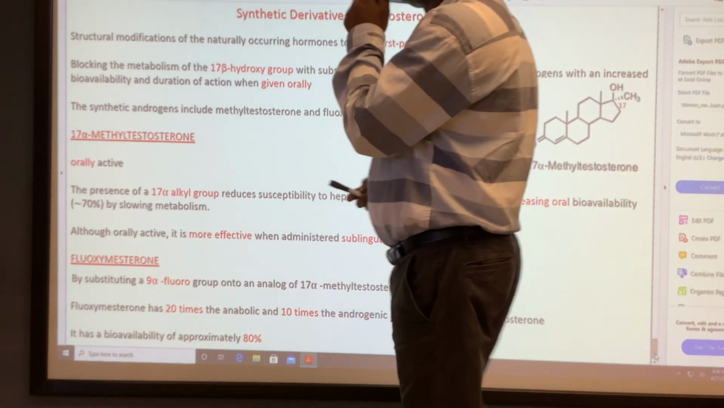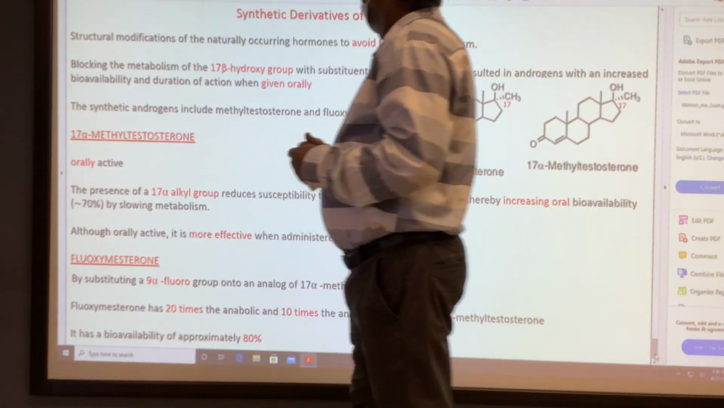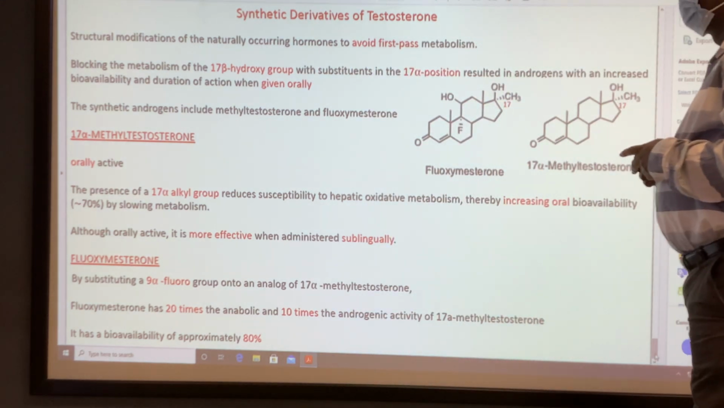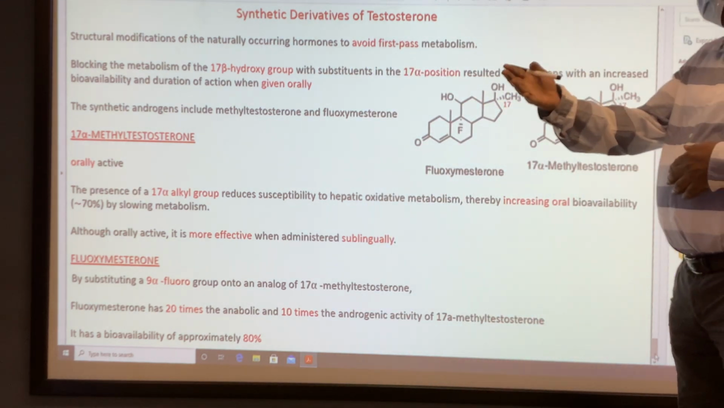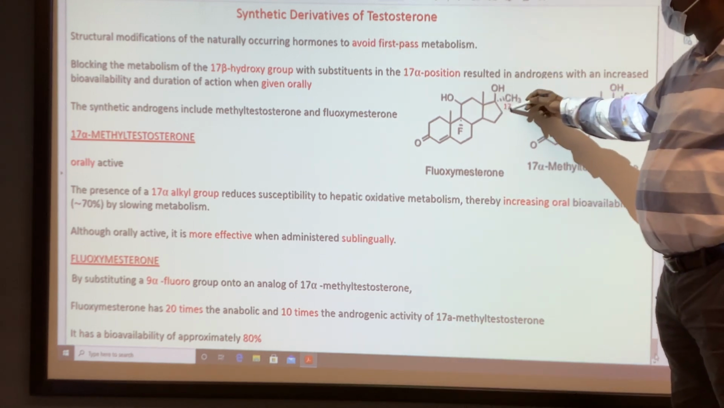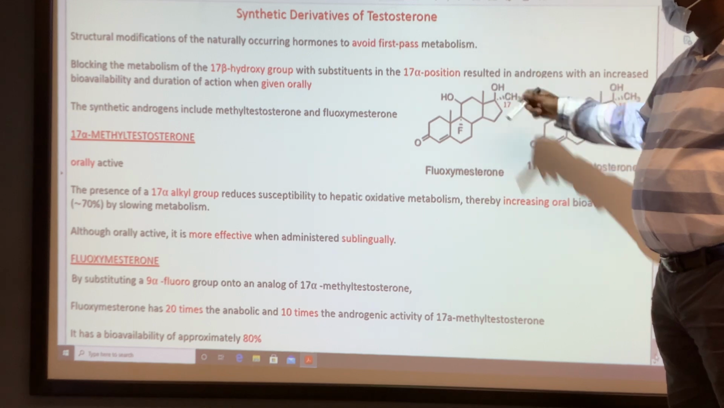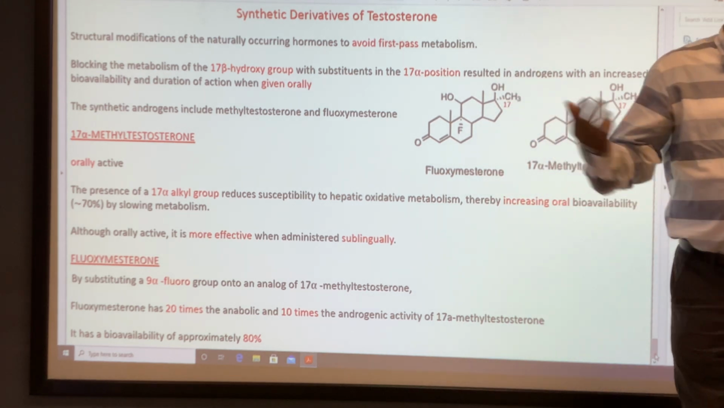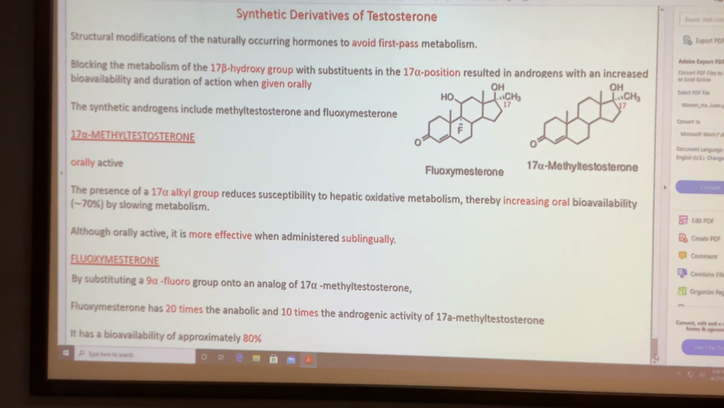Chemically, the structure is modified to avoid first-pass metabolism. The same concept applies to estradiol and ethinyl estradiol. When you introduce a methyl group, you prevent the oxidation of this hydroxyl, and that makes the compound orally active. See, the same concept we use for all three compounds.